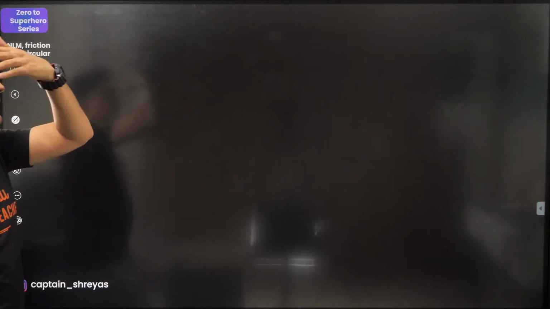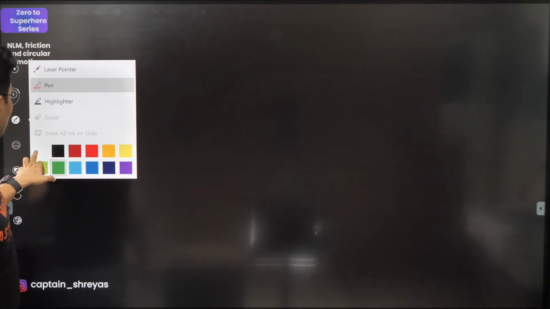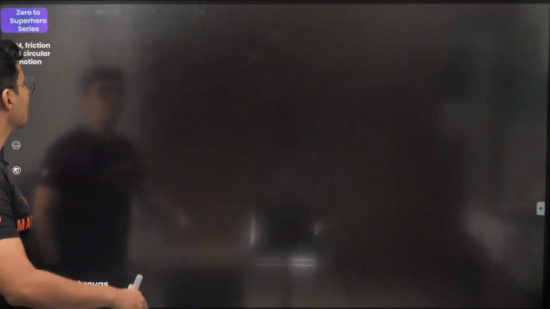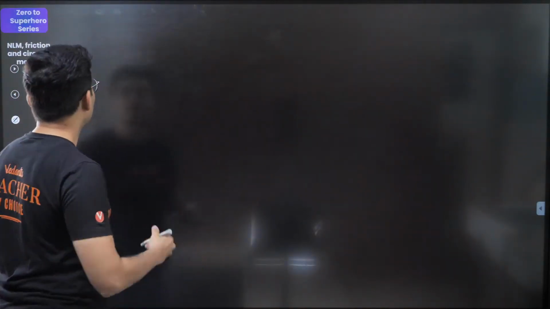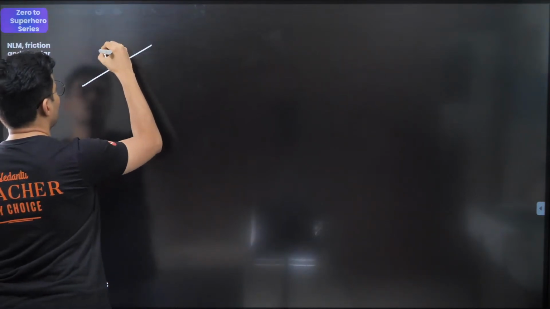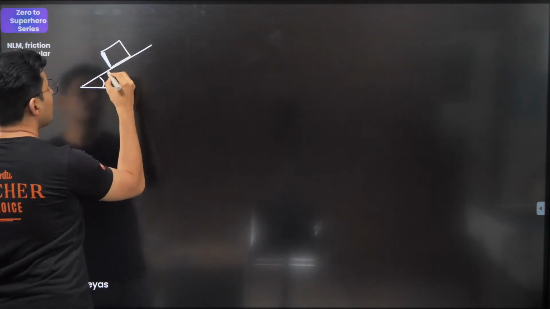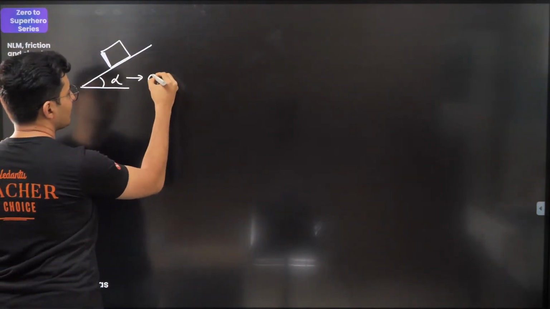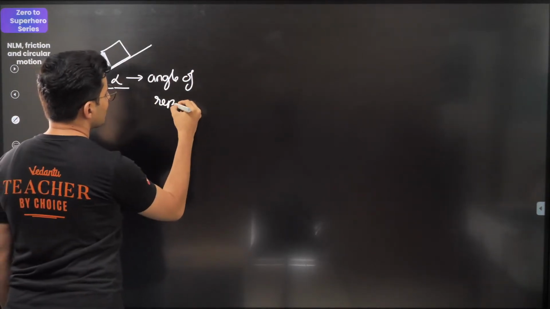Great. Now, let's move to other parts. Friction is done, relative motion, everything is done. Let's go to angle of friction and also the pseudo force concept. So angle of repose, this alpha is called angle of repose.